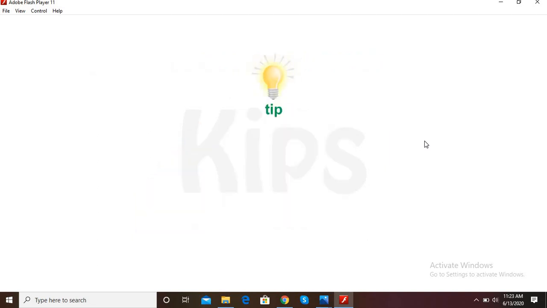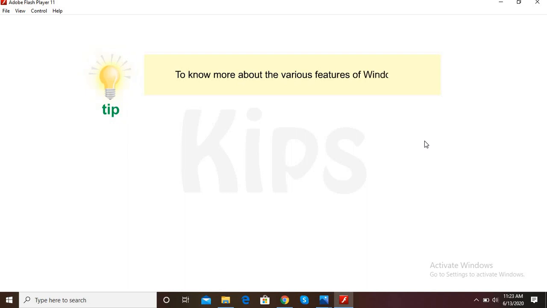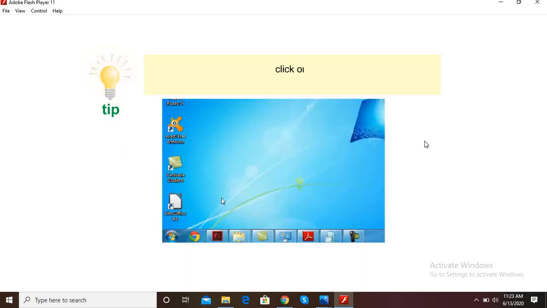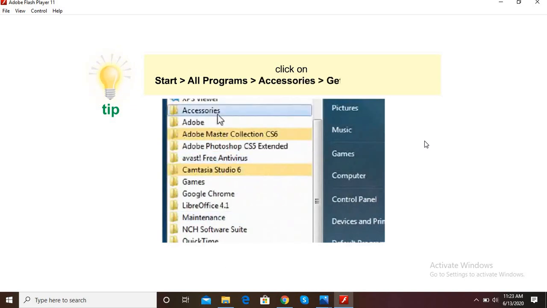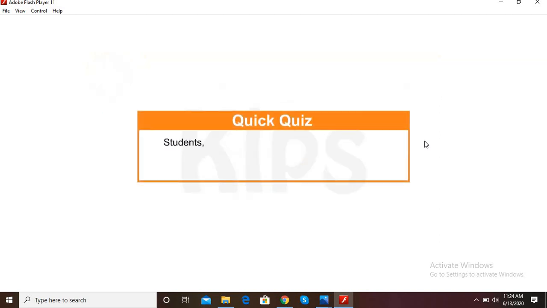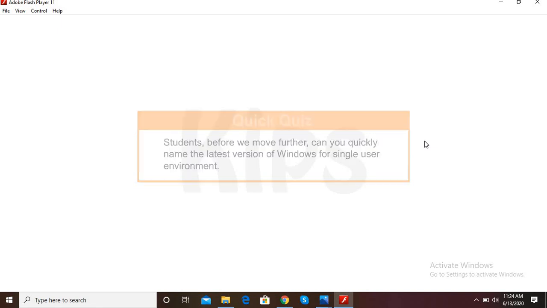Students, let me share a tip with you. To know more about the various features of Windows 7, click on Start, then go to All Programs, then go to Accessories, then go to the Getting Started option to know more about the various features. Students, before we move further, can you quickly name the latest version of Windows for single user environment?